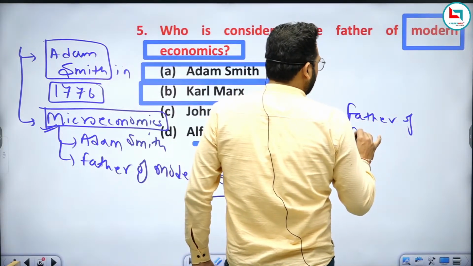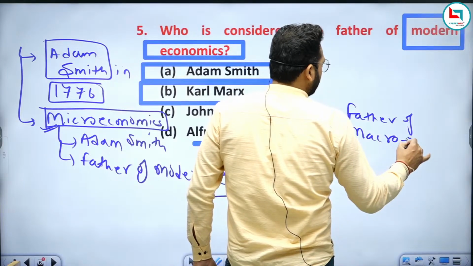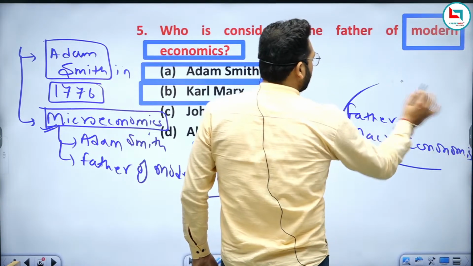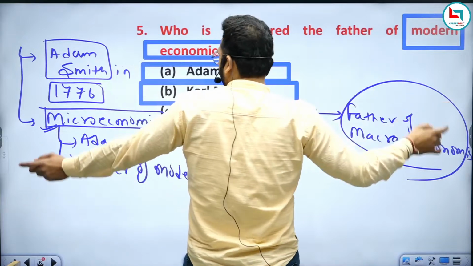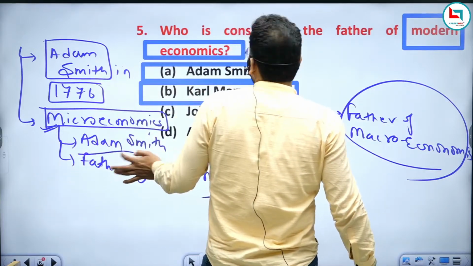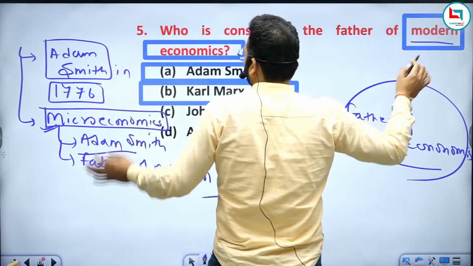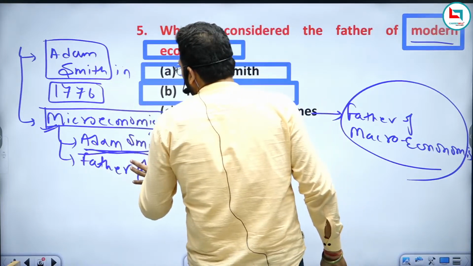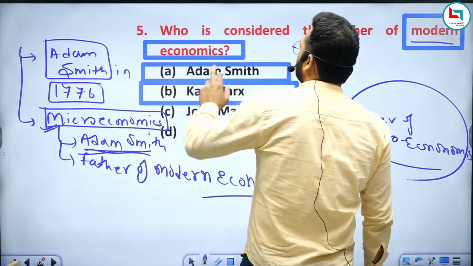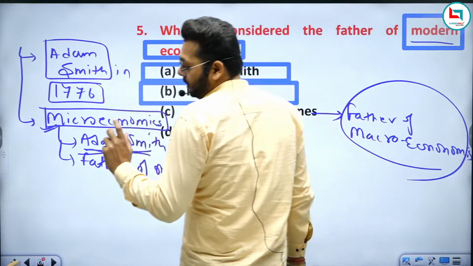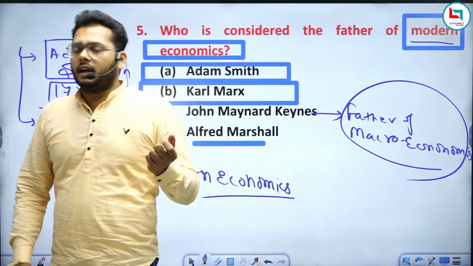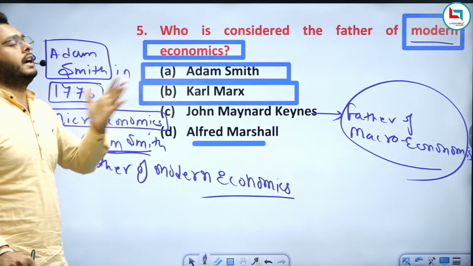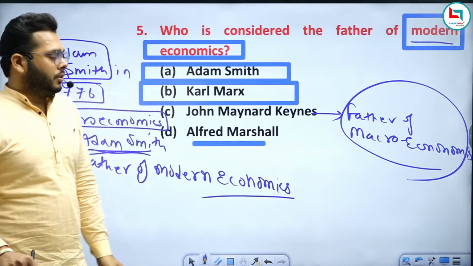Father of macroeconomics, right? If the question is asking for whole economics, then the answer will be Adam Smith. If the question is asking for modern economics, you should again answer Adam Smith. And if the question is asking who is considered the father of microeconomics, then again you should name Adam Smith, right? So this will be your right answer.